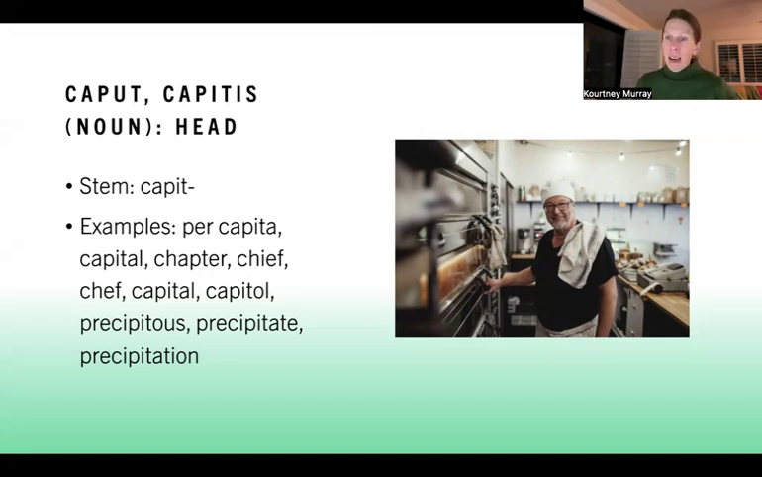Per capita is a Latin phrase, but we use it everywhere today, right? It means per head. So income per capita is income per person. It'd be in opposition to something like per family, per household, this sort of thing.